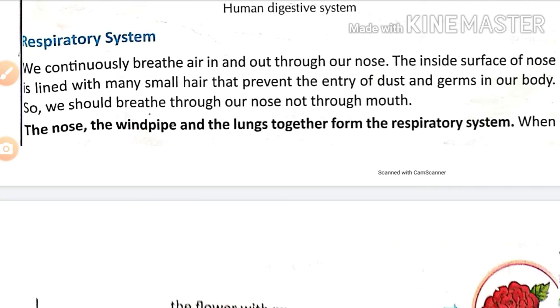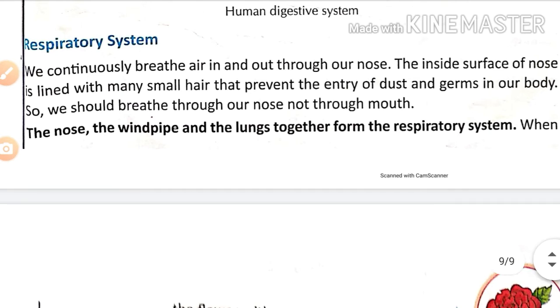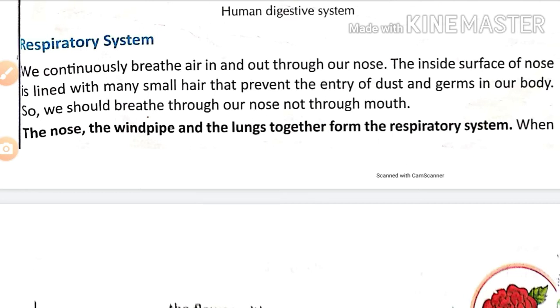Because air contains dust particles, gases, then moisture, meaning water vapor, and germs also. That dust and dirt is cleaned by the hair lining present in our nose, and only pure air can enter your lungs.